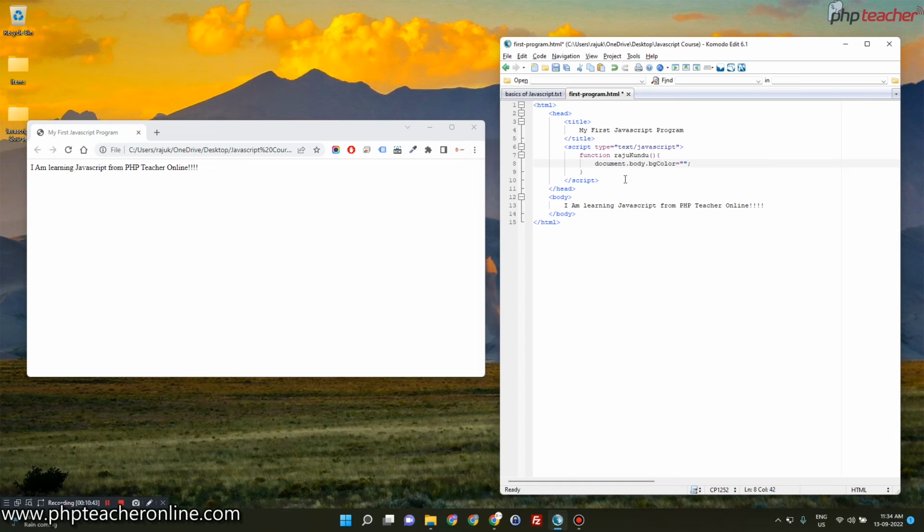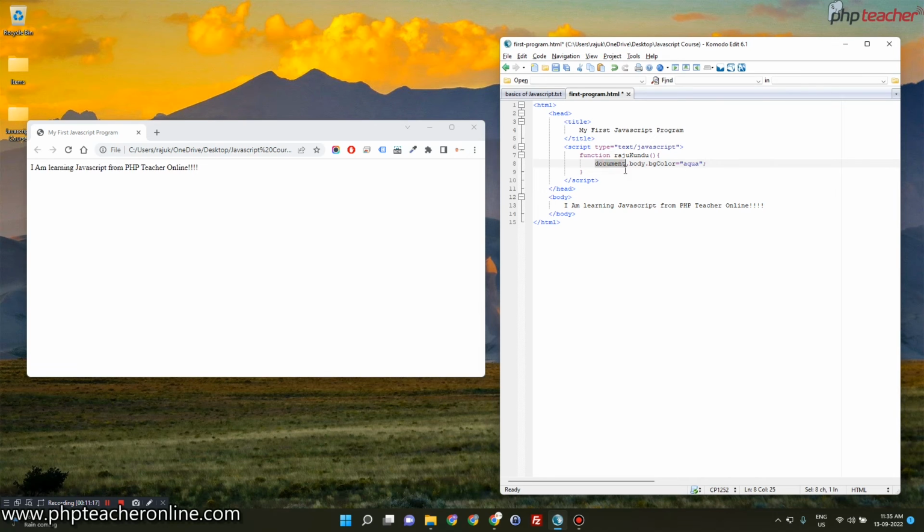Then equals, in double quotes we can mention aqua, that is a color name, and at the end there is a semicolon. So semicolon means this particular line has ended. That means whenever we write a sentence, at the end we use a full stop to end that line. So similarly, programming languages generally use a semicolon to end that line, although this is not for all programming languages. Like if you go for Python, they do not use any semicolons at the end. They have different syntactical rules. So for JavaScript you have to use this semicolon over here.